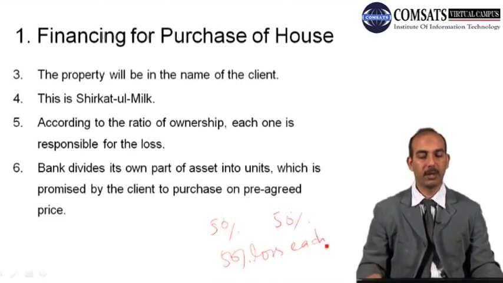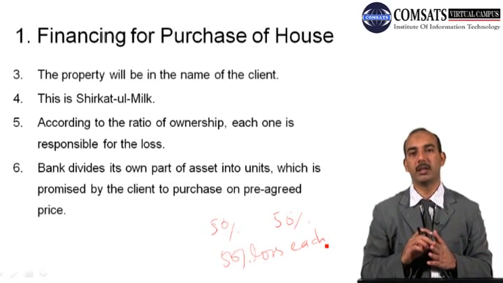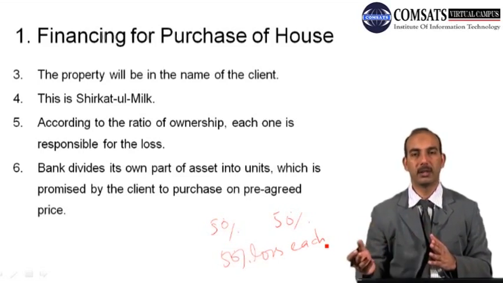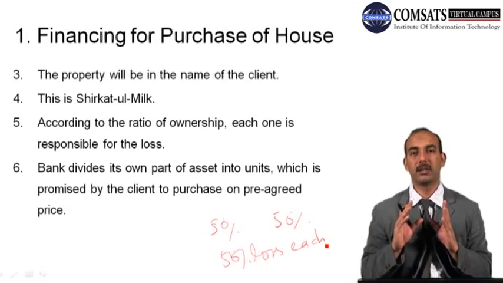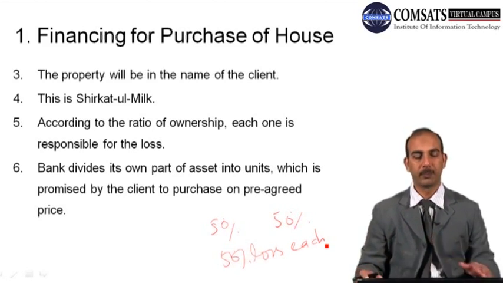And the bank divides its own part of assets into units, which the client promises to purchase at a pre-agreed price. So one thing is that in Shirkatul Milk, in the joint ownership, the price of a unit can be agreed at the time of the contract. But it is also possible, and some recent literature suggests, that the price of the unit should be determined in the market, whereas in the joint venture, the price of the unit must be determined at the market value.